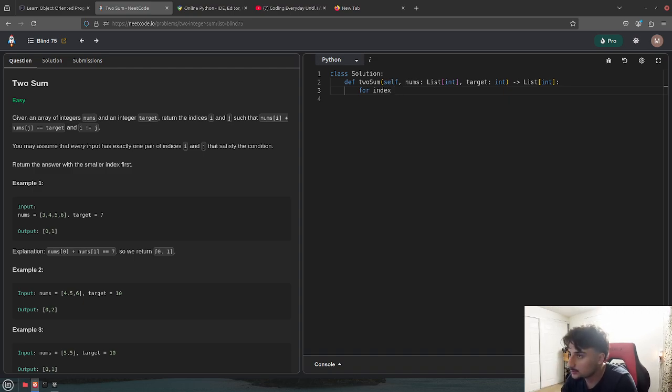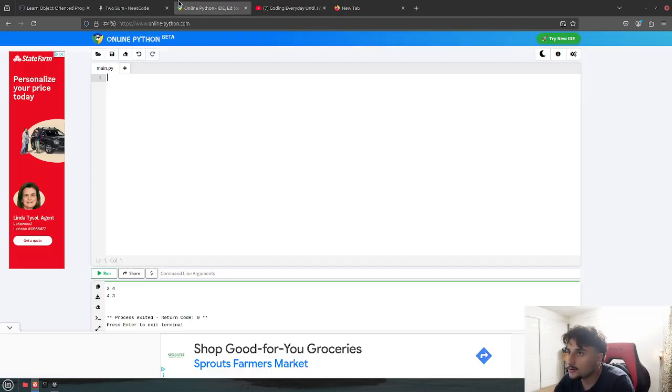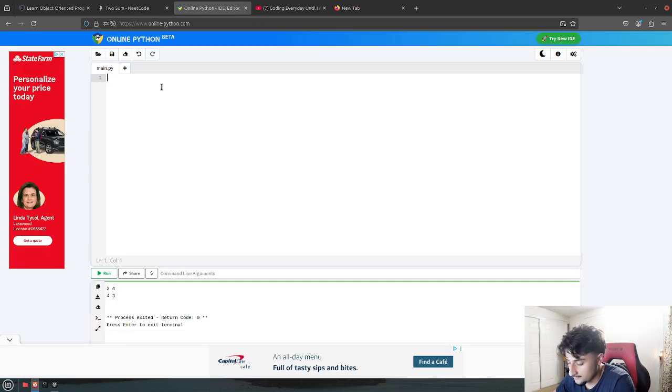Okay, well, let's just do what I was thinking. For index, if we want the indexes, we have to do range nums. I would need to do len though, right? Okay, let's just do nums is equal to 1, 2, 3, 4, and what's the target, was it called?